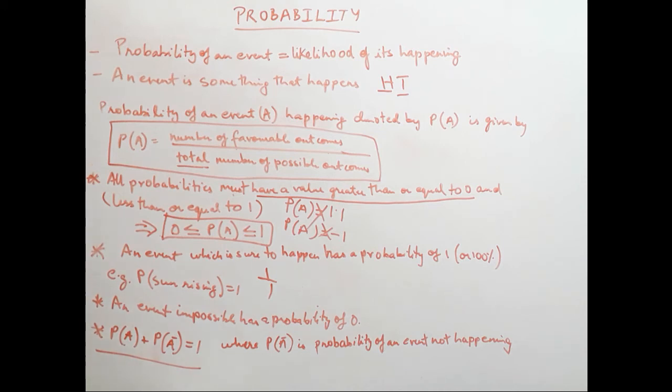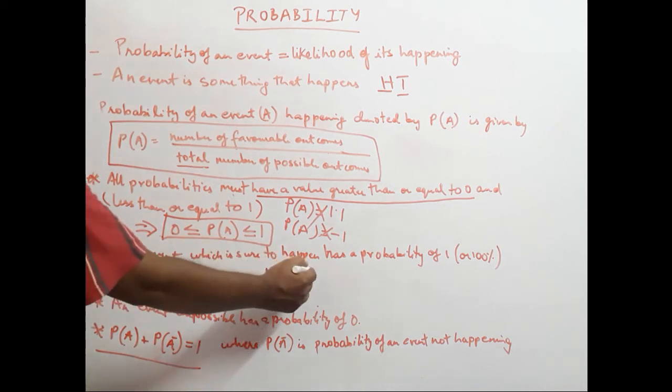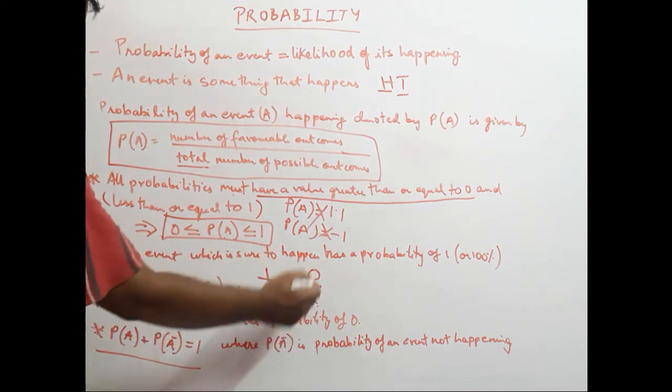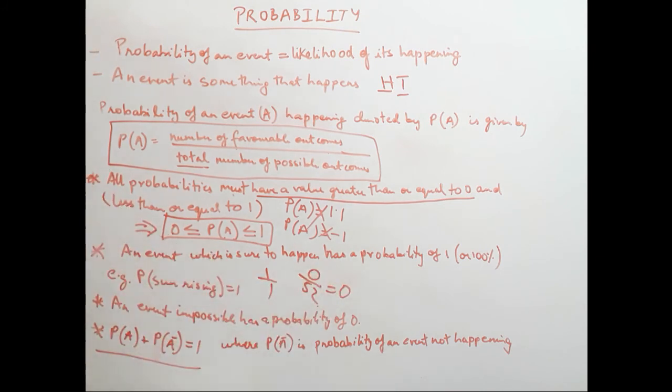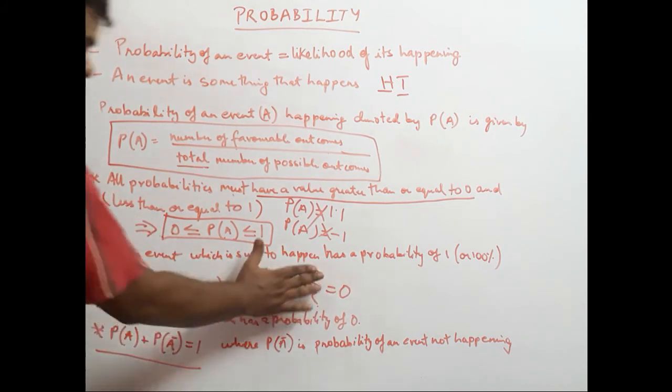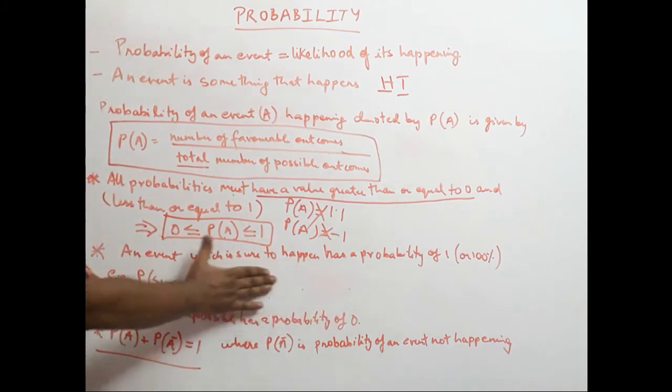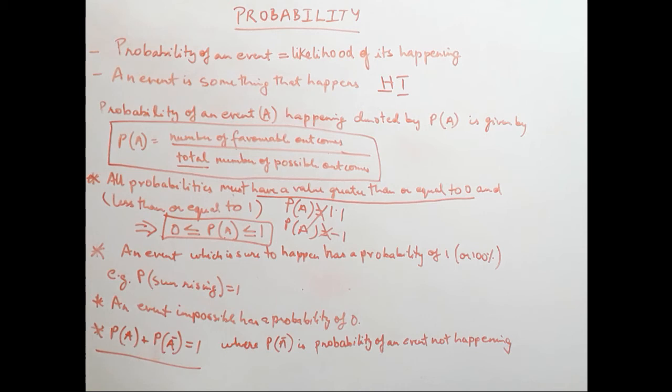For example, in a pack of 52 cards, if you are asked what is the probability of getting a joker, remember a joker is not a part of the pack of cards. So if you are asked for a joker or anything else apart from the 52 cards, then the probability of drawing that card has always got to be 0. So it will be 0 upon the total number of outcomes, which is 52, which is always equal to 0.